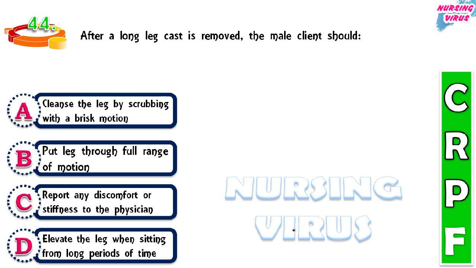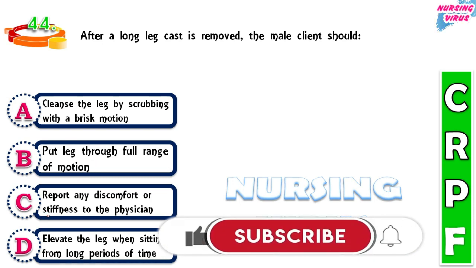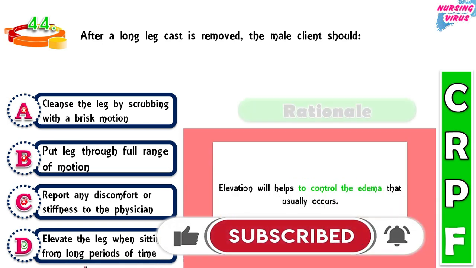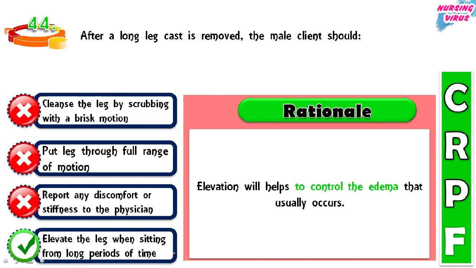And the next question: after a long leg cast is removed, the male client should do what activities? Options are clean the leg by scrubbing with brisk motion; put the leg through full range of motion and report any discomfort or stiffness to the physician; and elevate the leg when sitting for a long period of time. So here the correct option is D. The elevation will help to control the edema that usually happens after the long cast.